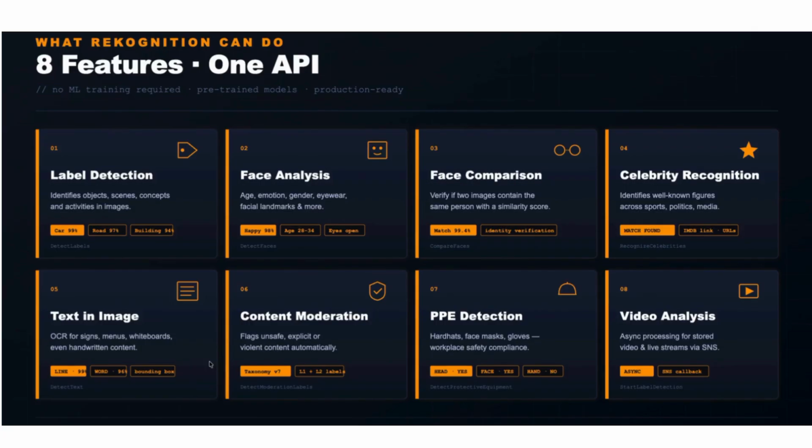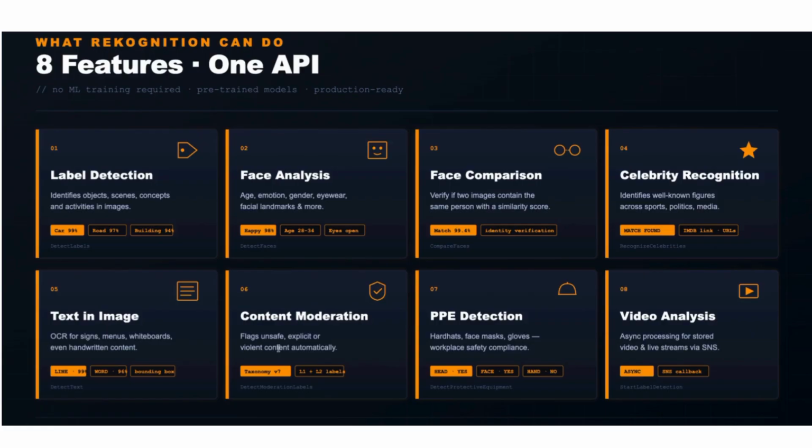Then comes text in image, super important. OCR for signs, menus, whiteboard, signature handling, and a lot of different stuff can be identified. And again, the DetectText API can be used directly from SDK, from console, from different places. Then content moderation, another useful feature, like it flags unsafe, explicit, or violent content. So that's pretty much what we want in today's AI world, right? So it's able to actually identify that as well.